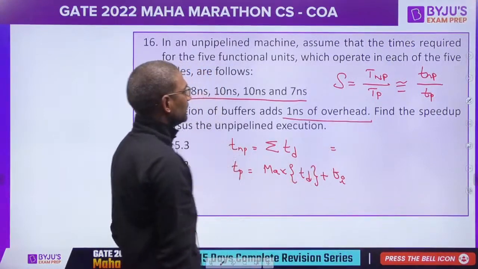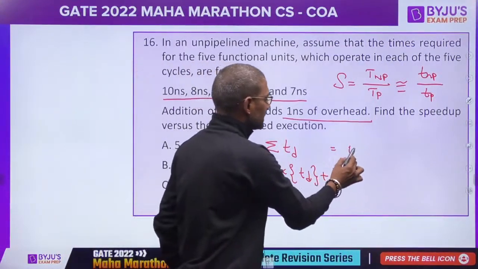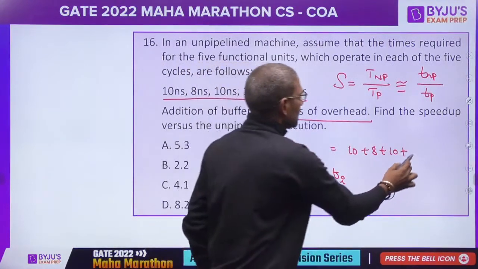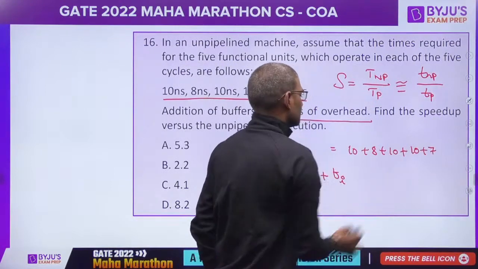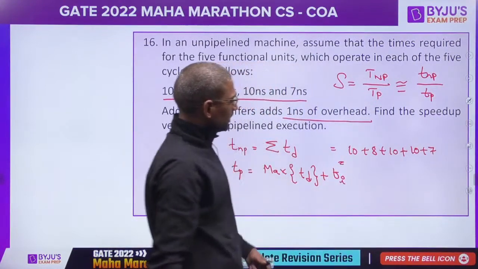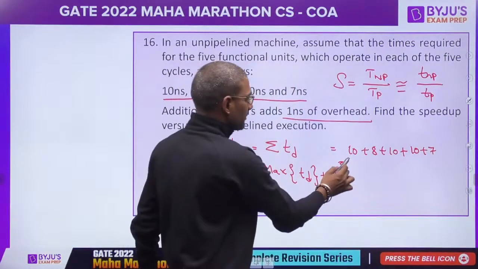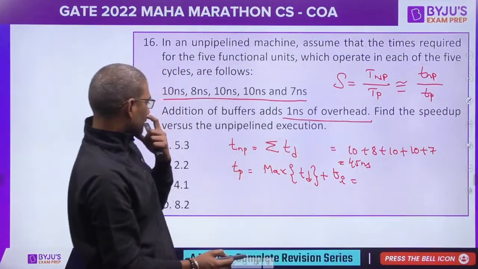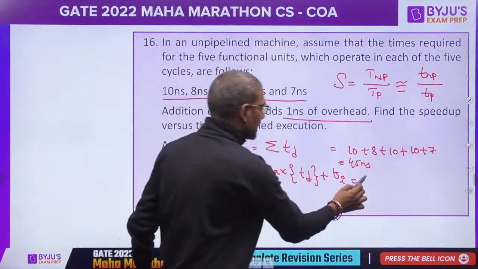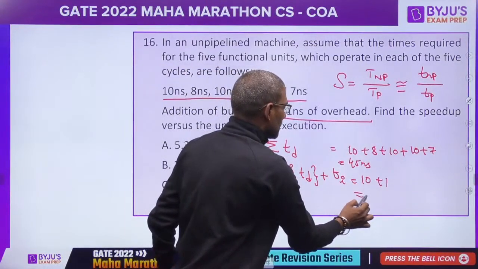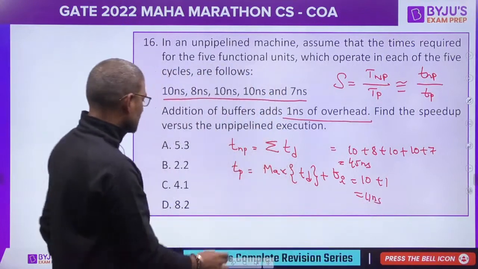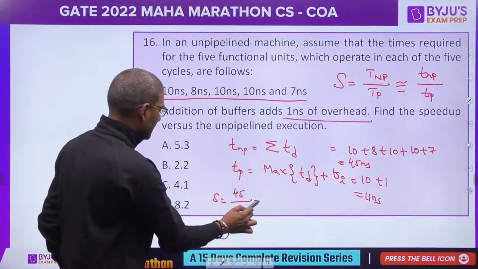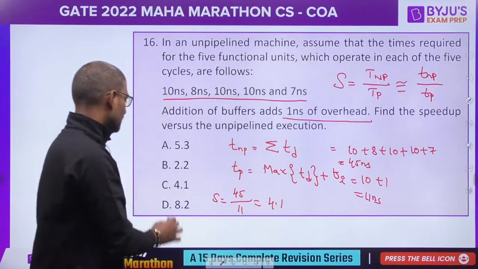The summation is 10 plus 8 plus 10 plus 10 plus 7, that is 18, 28, 38, 45 nanoseconds. Here the max of TD is 10, plus 1, 11 nanoseconds. So speedup is 45 divided by 11, approximately 4.1.